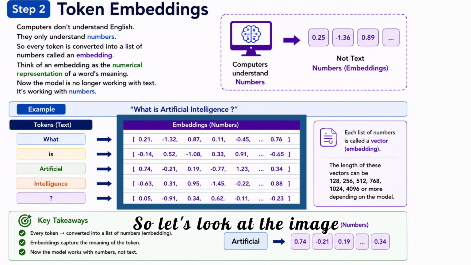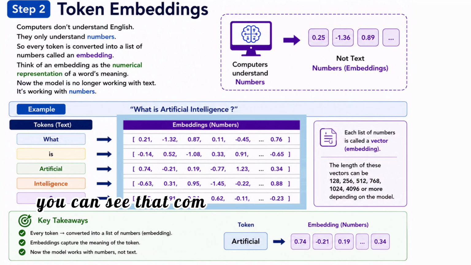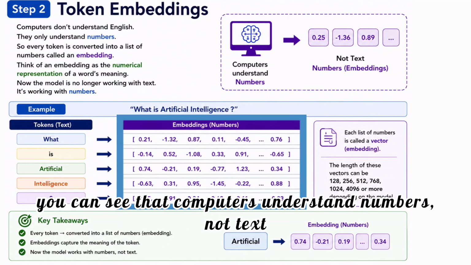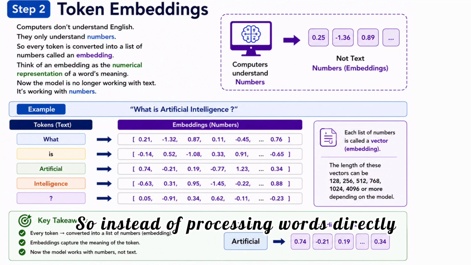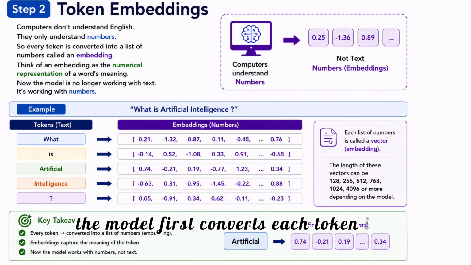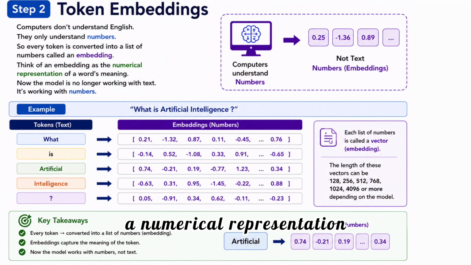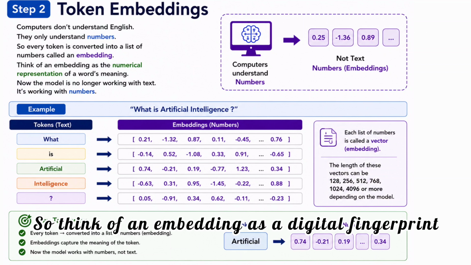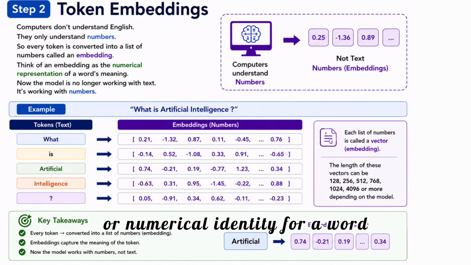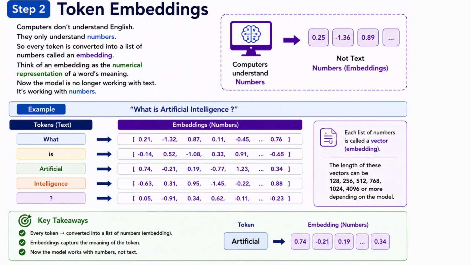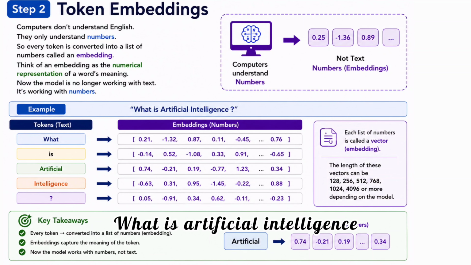So let's look at the image. At the top left, you can see that computers understand numbers, not text. So instead of processing words directly, the model first converts each token into a numerical representation. So think of an embedding as a digital fingerprint or numerical identity for a word. So now look at the example in the middle. Our sentence is, what is artificial intelligence?